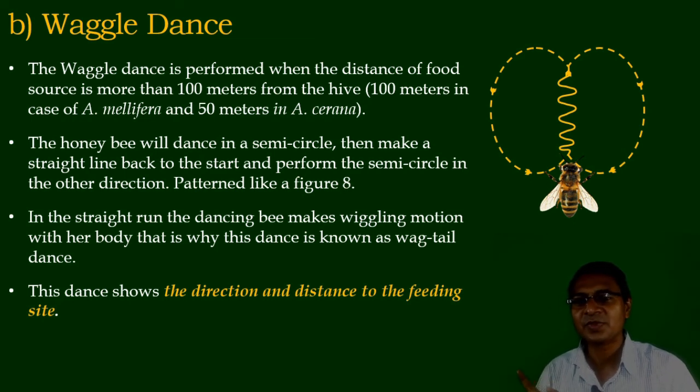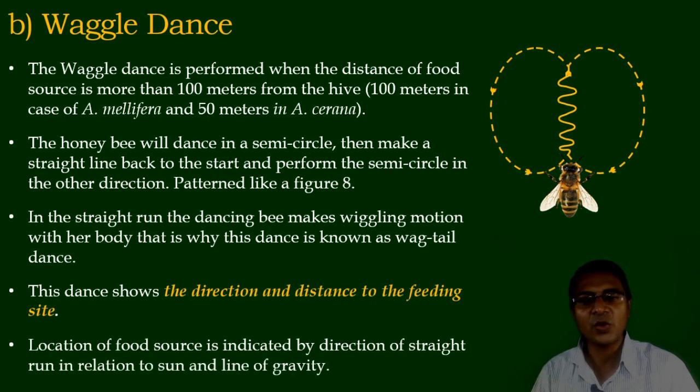In case of the round dance, only the distance is important, while in case of the waggle dance, the direction and distance, and even the taste of the food material, are conveyed. The location of the food is indicated by the direction of the straight run in relation to the sun and the line of gravity. These two things are very important, the relation to the sun and the line of gravity, and on such a basis they collect the food materials in that direction, at that distance, and perform the dance in the colony.